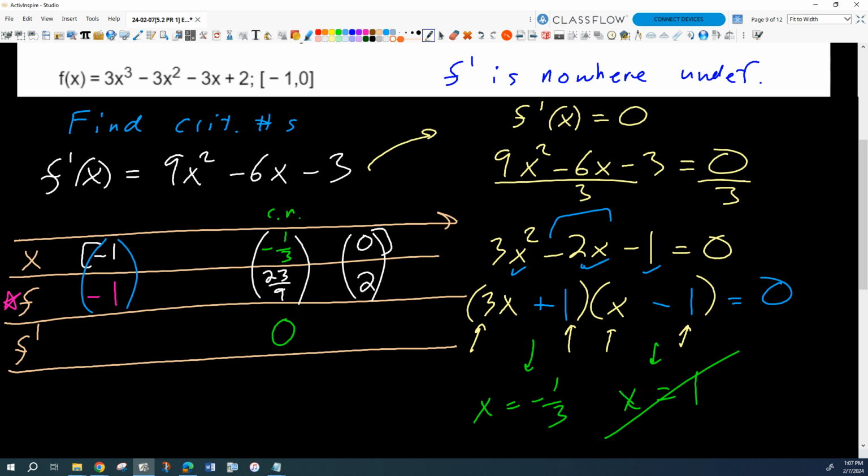How come? Because that's the smallest value of y in that row, right? So this tells us the absolute minimum. What's our absolute maximum? 23/9. Yeah, that's right. Oh, that's good.